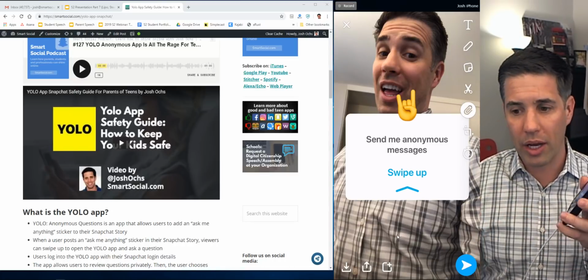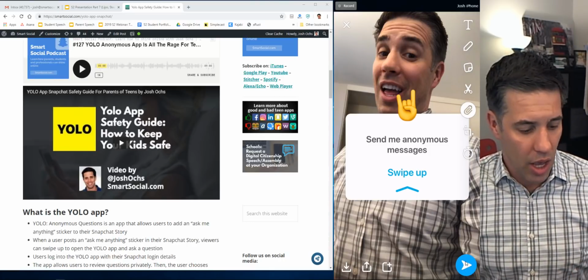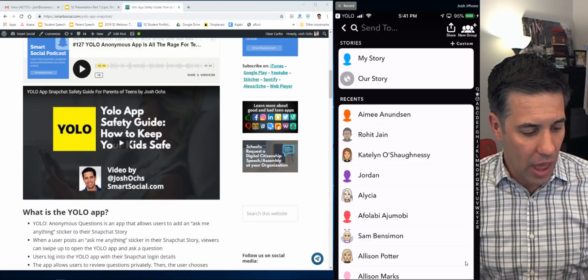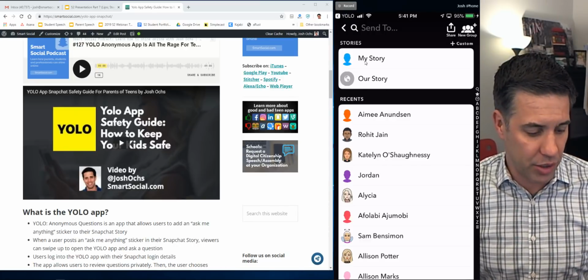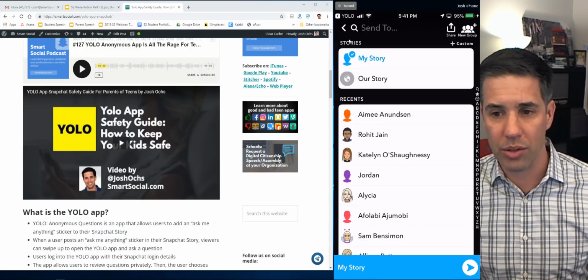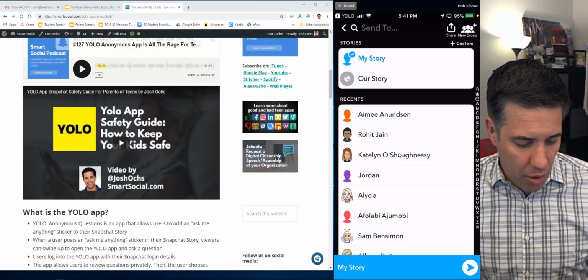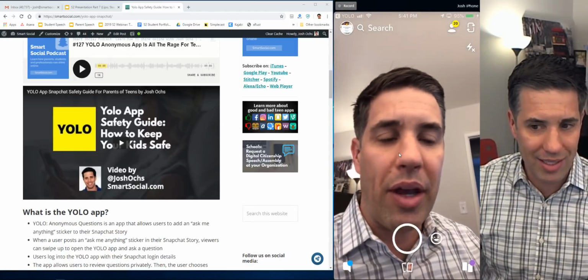And then you click the bottom right button. The bottom right button, see that down there? And that is what's going to send it. So we're testing it. Now you can send it to your story or our story. I'm going to just send it to my story, and I'm going to our story. You can also send it to normal people, but my story just sends it to people that can then see me.